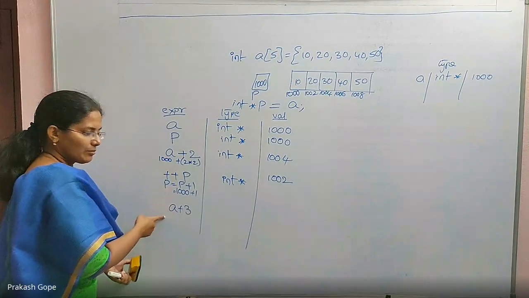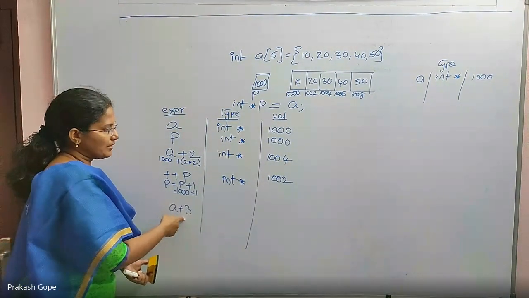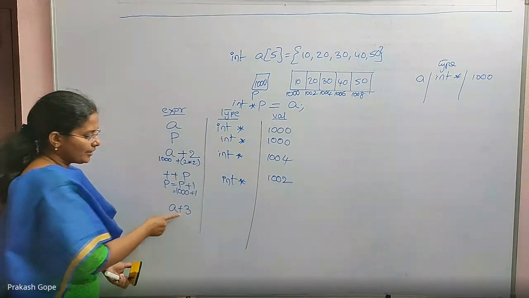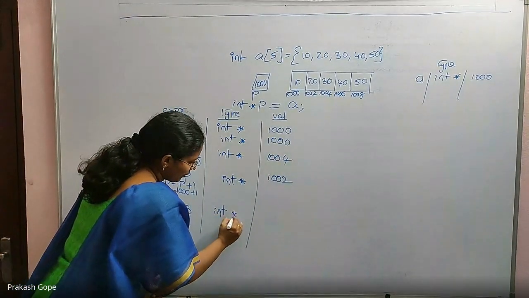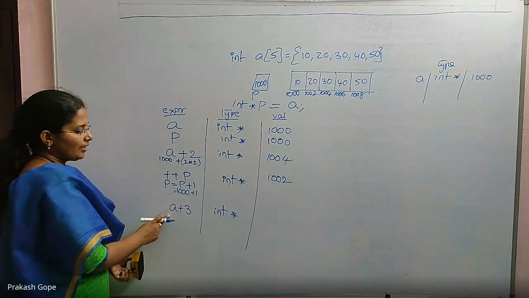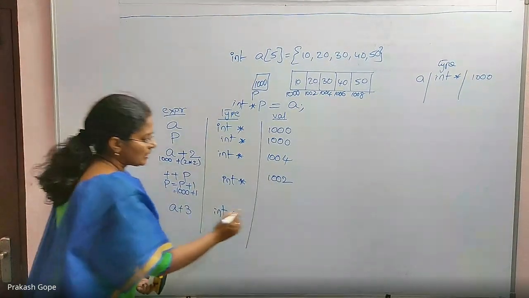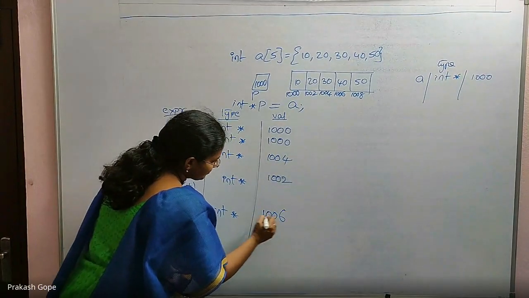A plus 2 is same as a plus 3. What is a plus 3? By adding an integer to a pointer, the type of pointer does not change, so it is an integer pointer only. A plus 3, a is 1000, so a plus 3 will be 1006.